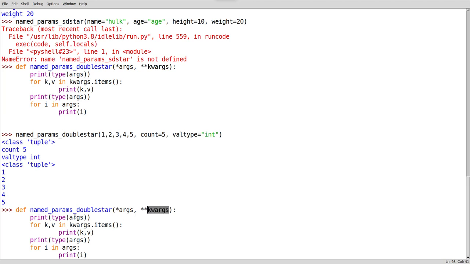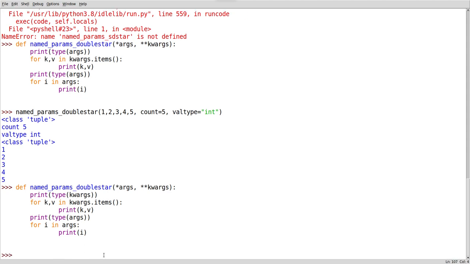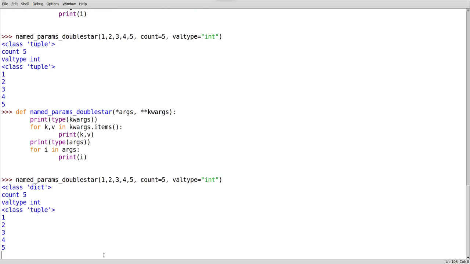First I am giving kwargs, next one is args. Now let me print here and pass it again. Now see, one is a dictionary and the other one is a tuple. For args it is a tuple, and for kwargs it is a dictionary. And this is overall everything about the parameters we have while passing to a method.